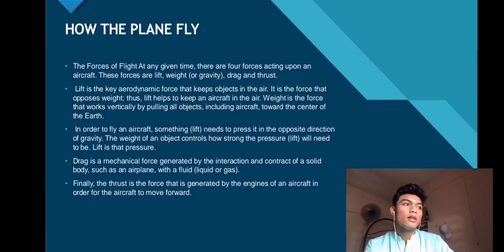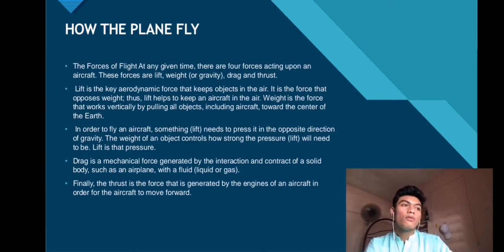Weight is a force that works vertically by pulling all objects, including aircraft, towards the center of the earth. In order to fly an aircraft, lift needs to push in the opposite direction of gravity. The weight of an object controls how much lift will be needed.